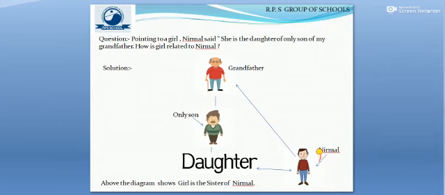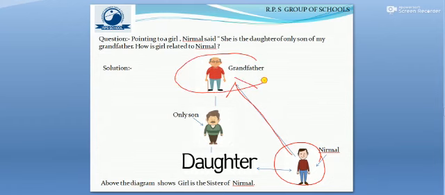So now let us first come to this Nirmal. We see Nirmal here, and then an arrow going straight up, and the old man we come to is the grandfather of Nirmal. And the girl is the daughter of the only son of my grandfather.